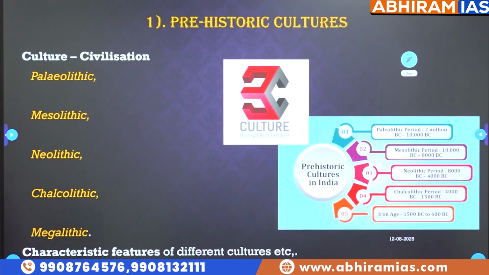Based on tool making technology, not based on chronology, right? So we have to learn about 5 components: Paleo, Meso, Neo and Chalco. We are going to learn them under a chapter called prehistoric cultures. Once we're done with prehistoric cultures, Indus Valley Civilization, pre-Mauryan age, Mauryan age, post-Mauryan age, Deccan and South Indian history, we are going to learn megalithic cultures, right? So we have started with Paleolithic, right?